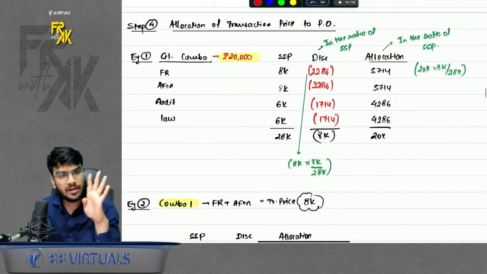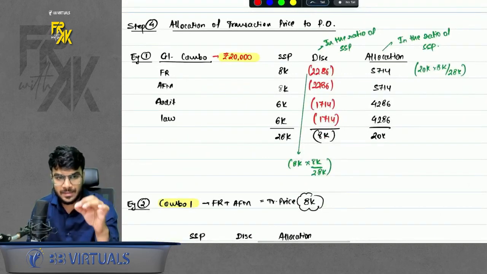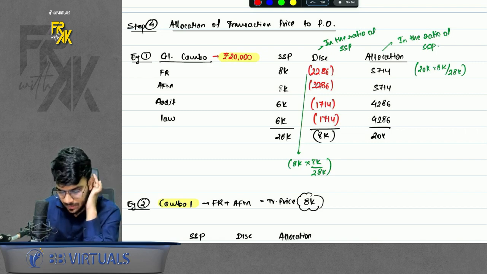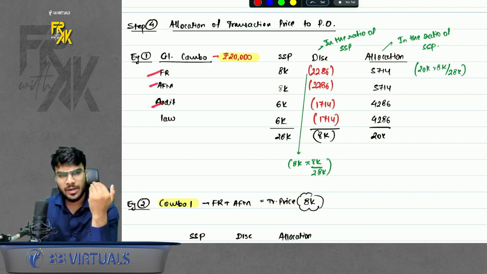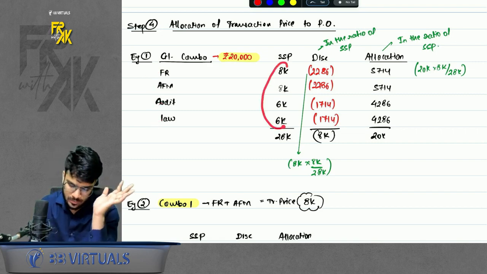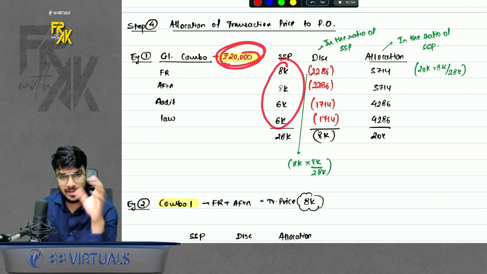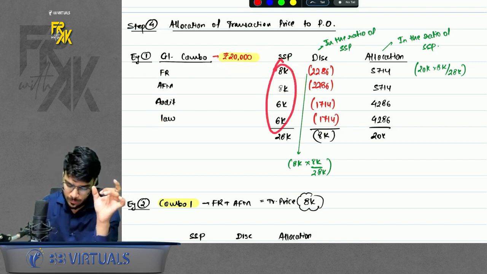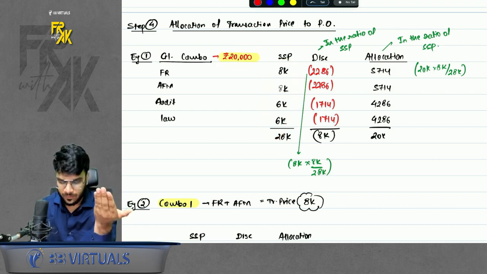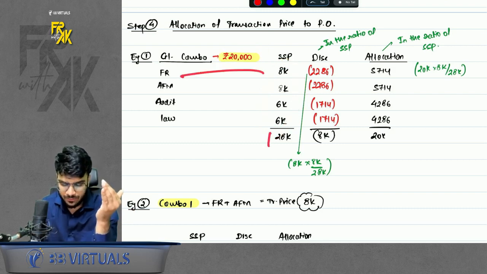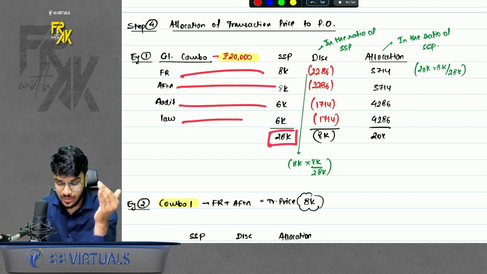Okay, so here there are 4 examples which you need to understand. Please have a look at my examples. You will understand all the concepts through this only. First, let's say I'm selling a combo of group 1, FR, AFM, audit and law. I'm charging 20,000 as a combo price. But the SSP is individually a little higher, of course. SSP means if I sold them individually, how much will I charge? So the total comes to 28,000.